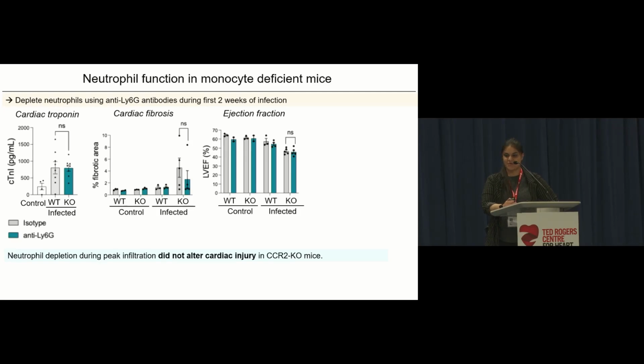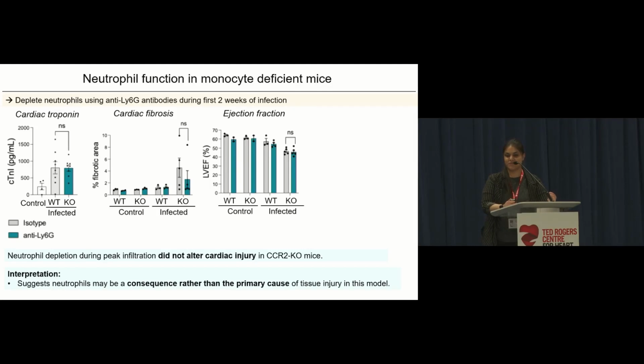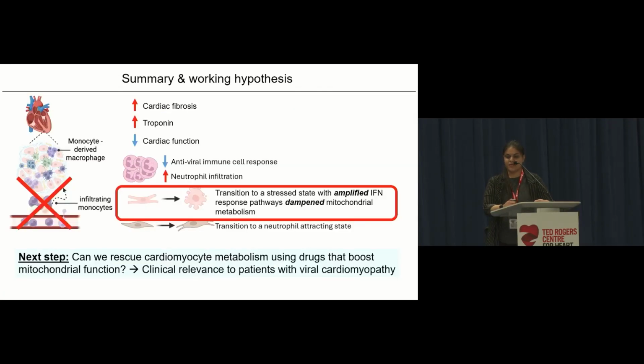And I'll admit, this was disappointing at first and probably not what you all thought I was leading you to, but my interpretation is that neutrophils may just be a consequence of injury, rather than the cause itself. And so looking ahead, this is a work in progress. I'm hoping to probe more deeply into the reduced mitochondrial metabolism that I've seen within the cardiomyocytes, and I'd like to see if we can rescue this cardiomyocyte metabolism using drugs that can increase or boost metabolic function. And I believe this could be clinically relevant to patients with viral cardiomyopathy.